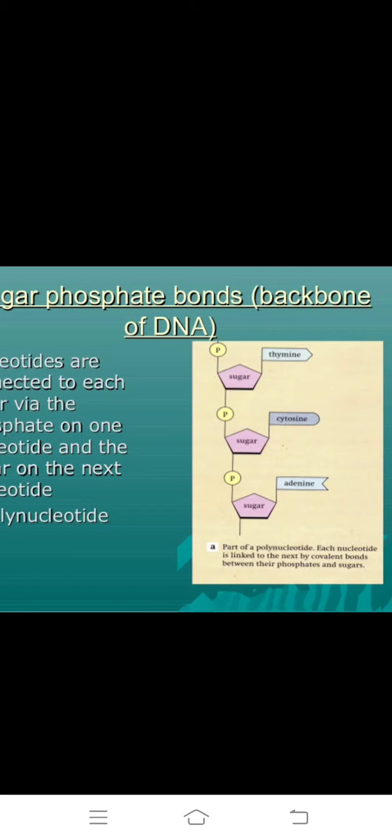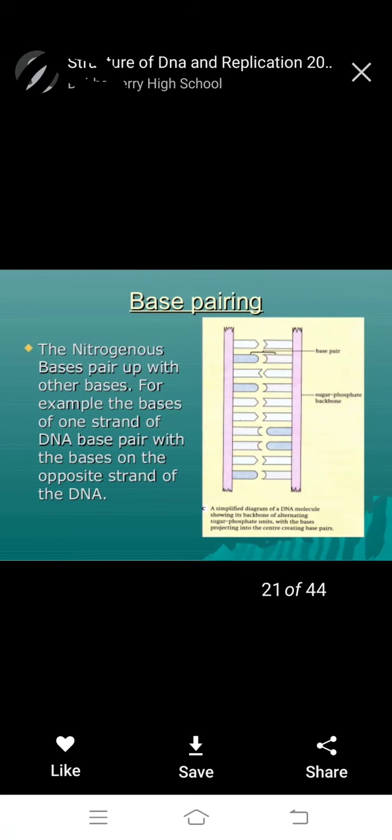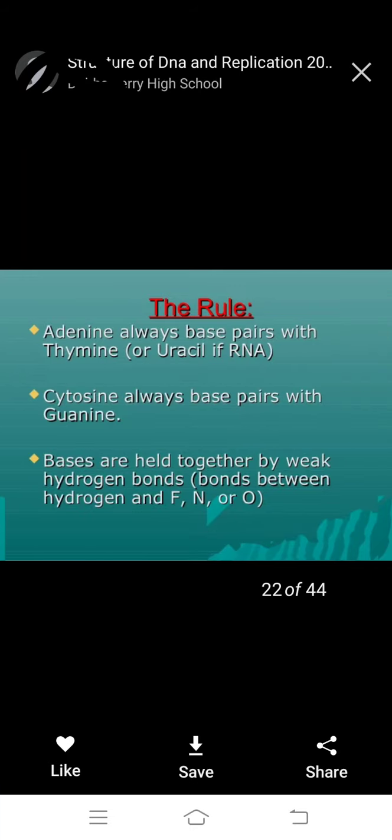Glycosidic bond is only between sugar and nitrogen base. The phosphodiester bond is observed in the backbone of DNA. Okay, next, base pair. This was base pair. Very important.